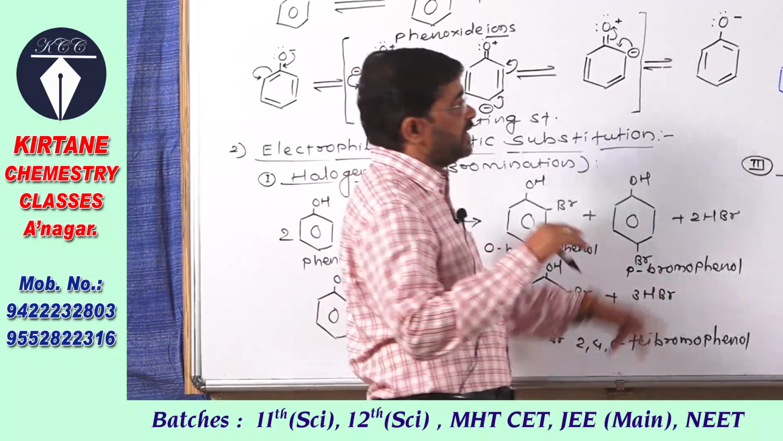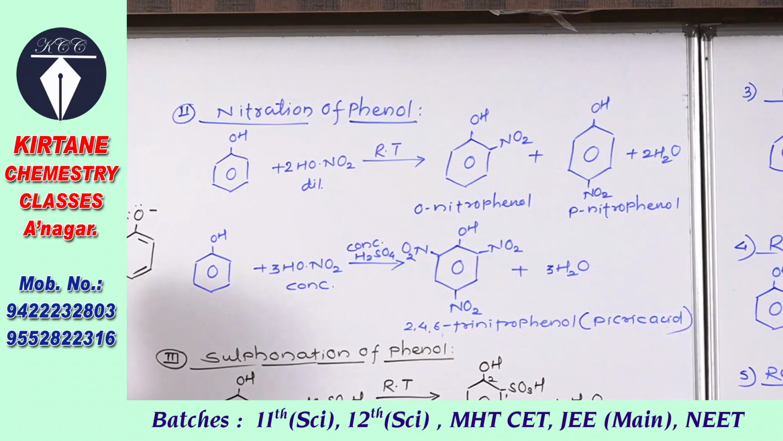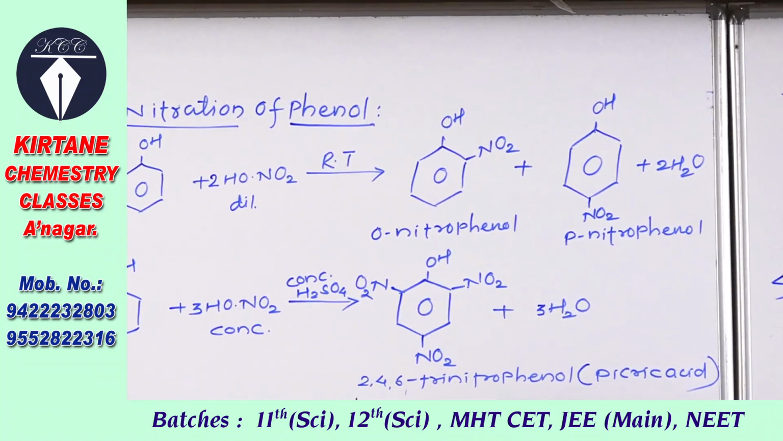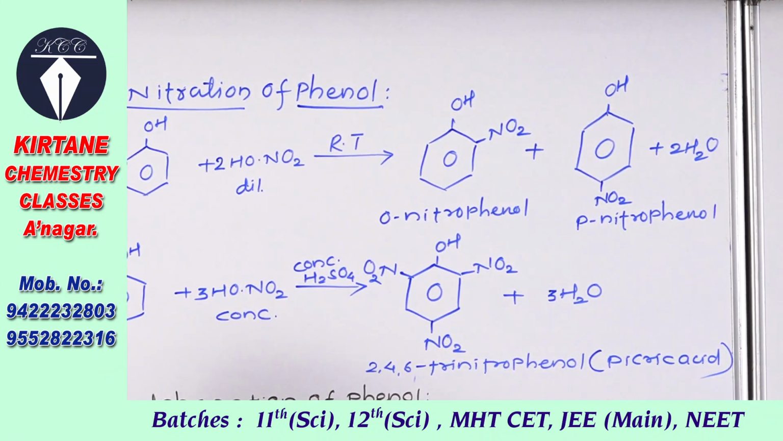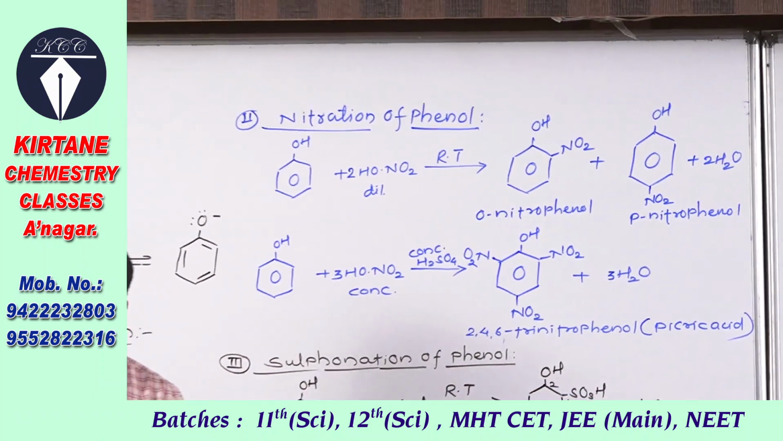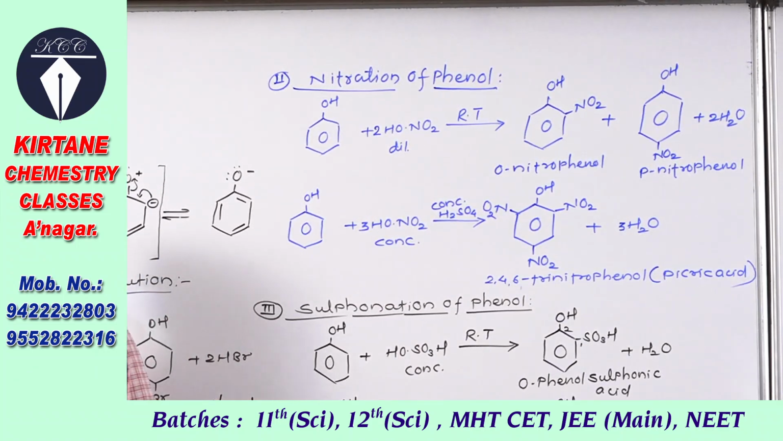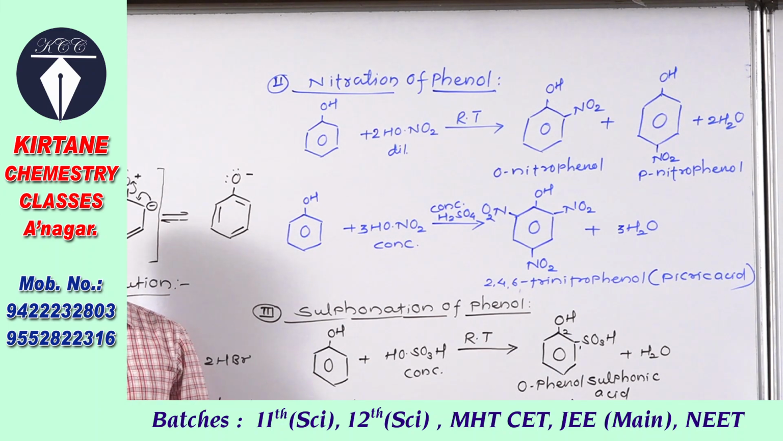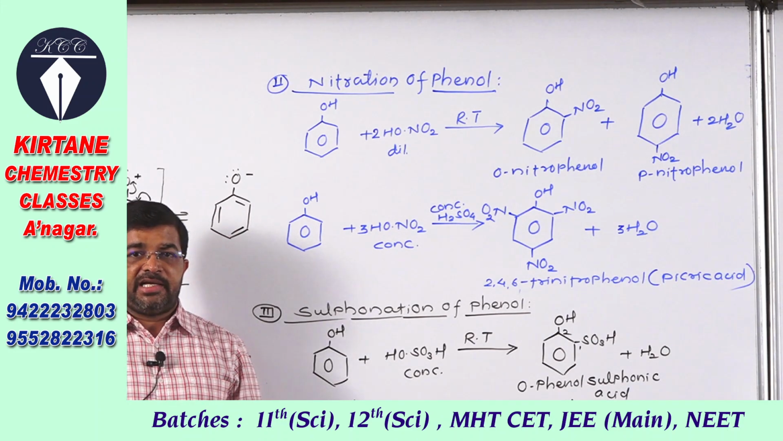Now see the second reaction of phenol, nitration of phenol. So what is nitration? Replacement of a hydrogen atom from the benzene ring by a nitro group, NO2 group, and that reaction is called the nitration reaction. In this nitration also, two reactions we have to study: the reaction of phenol with dilute nitric acid, and later the reaction of phenol with concentrated nitric acid.